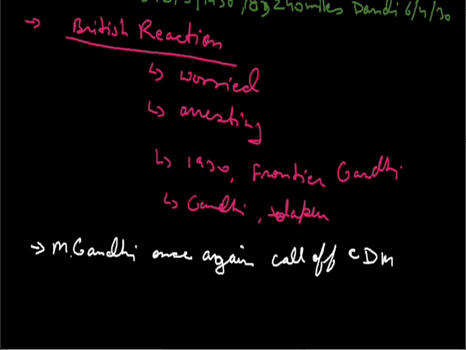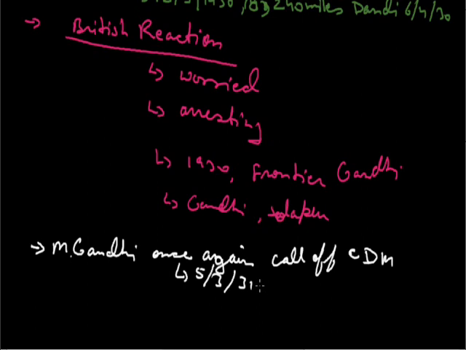He called off this movement after a pact was made with Lord Irwin on 5th March 1931.